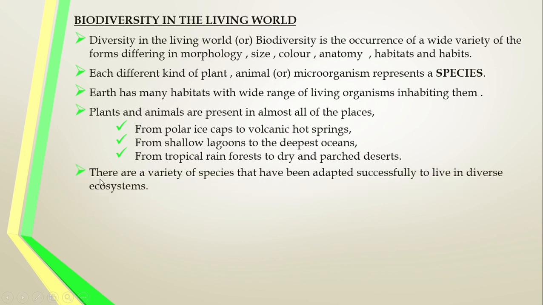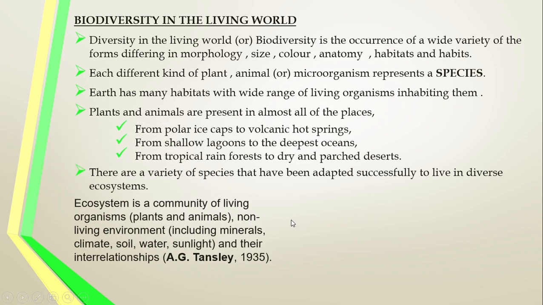Okay, so there is a variety of species that have adapted successfully to live in diverse ecosystems. Here the word is adapted, because each kind of habitat has its own climatic condition. So the animals have to live in that area, and for that they may get some adaptive characters. They modified themselves to live in this condition. So a wide variety of species have adapted successfully in their dwelling places. Okay, right. Now the ecosystem.